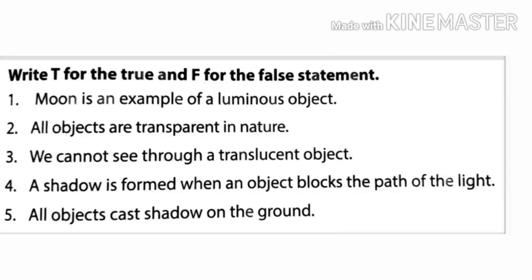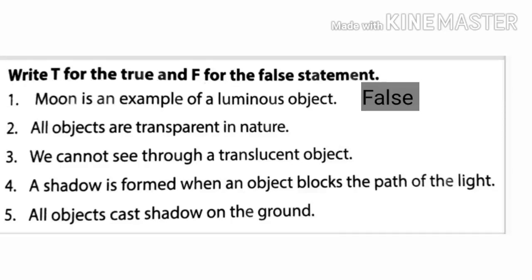Now coming to our next exercise, that is write true or false. First one is moon is an example of a luminous object. It is false statement. Moon does not have its own light. It reflects the light of the sun that we can see.